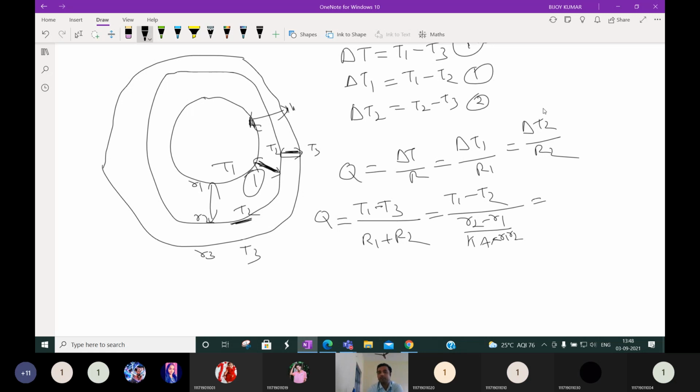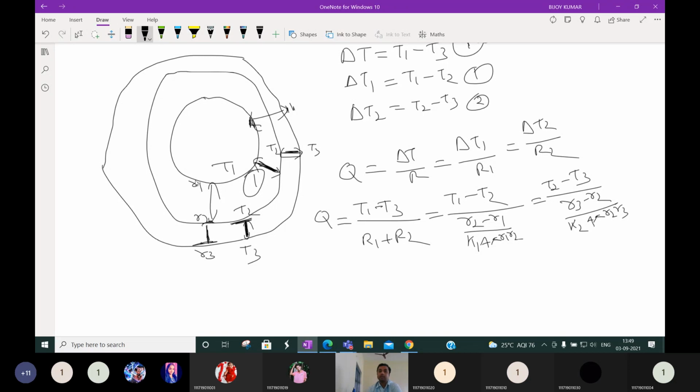Delta T2 means T2 minus T3 by R. R means X by K. X is the thickness of the second wall, which will be R3 minus R2, by K2, so K2 into 4 pi R2 into R3.